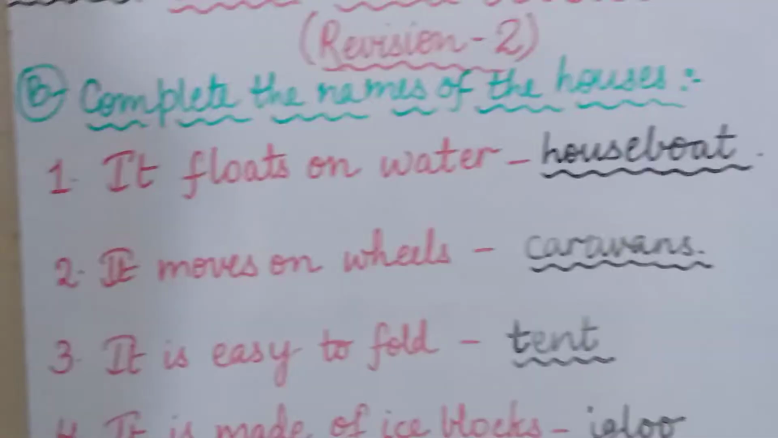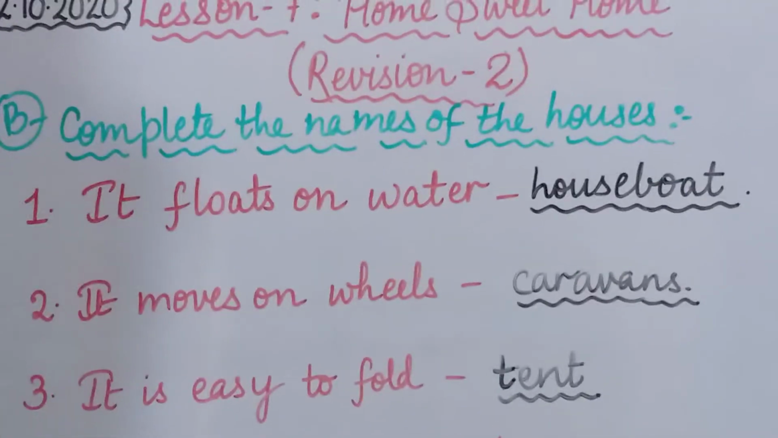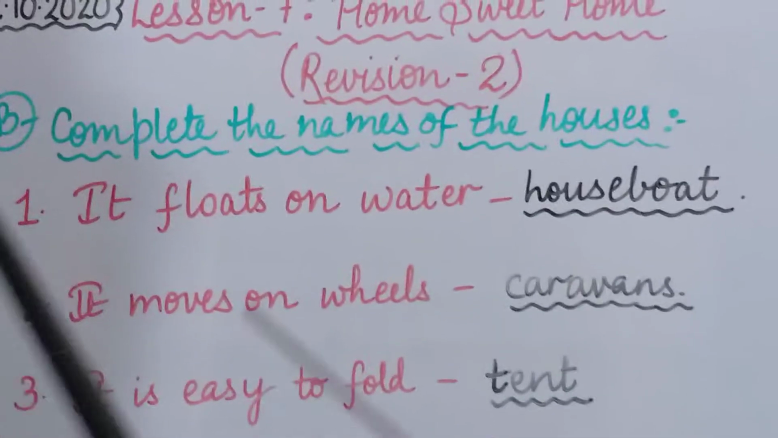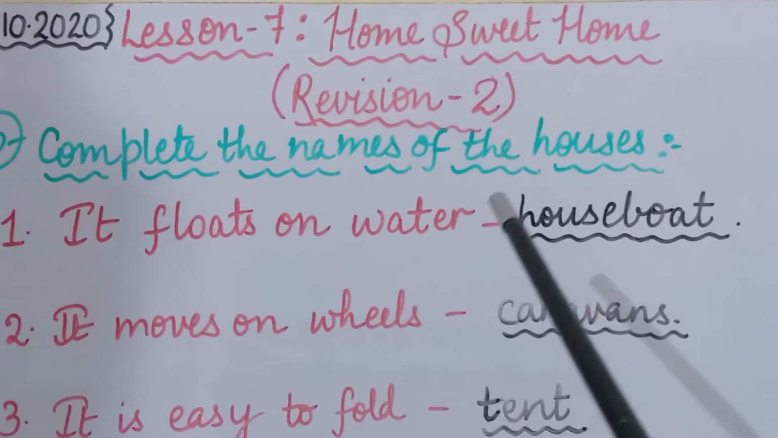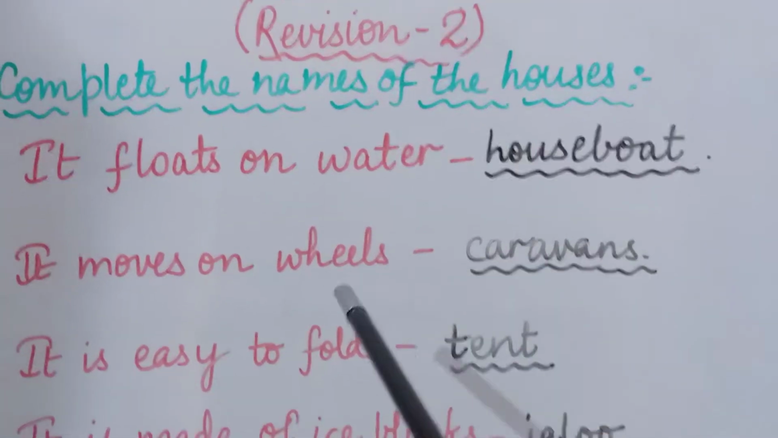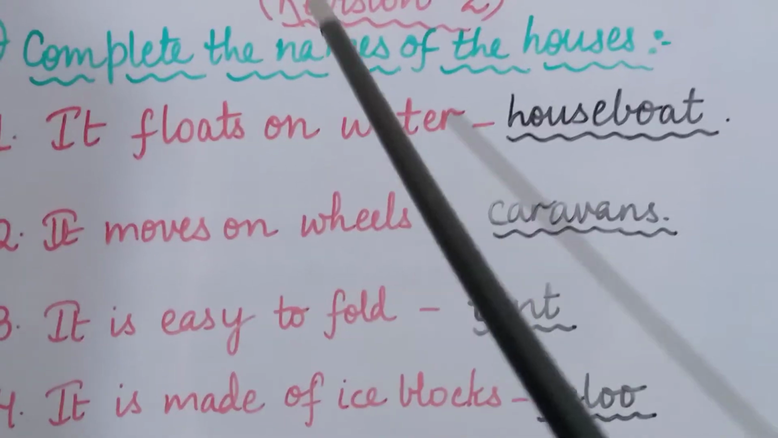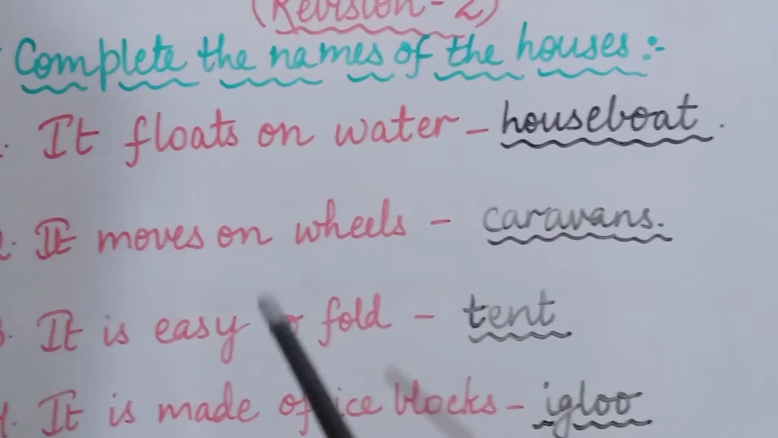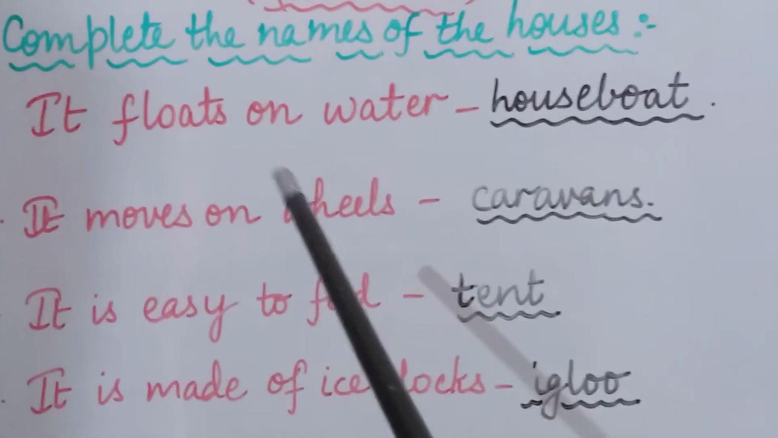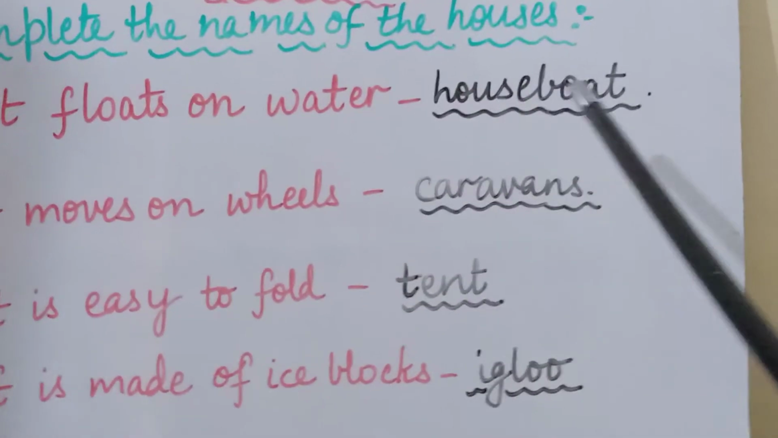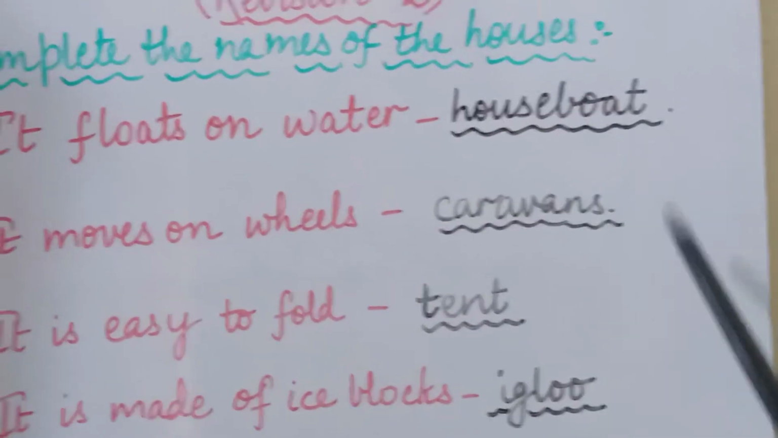Is that clear children? Now coming to the second exercise, that is exercise B, complete the names of the houses. Now here I have written some clues. I will give you some clues, and by reading those clues, those sentences, you have to answer which kind of house it is.